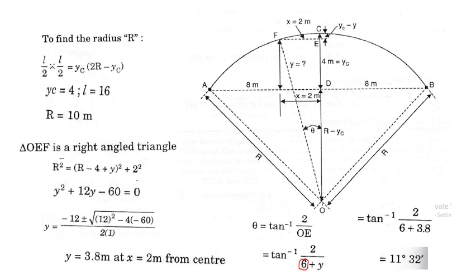This is how we find theta. Remember, theta is measured from the vertical. These are the changes in the circular arch. The y equation is different. Here to find y, we should first find r. Then y is found out by the equation r square is equal to r minus yc plus y whole square plus x square. Remember, x is measured from the center of the arch, not from the support. So these are the changes you have to remember in the analysis of the three-hinged circular arch.